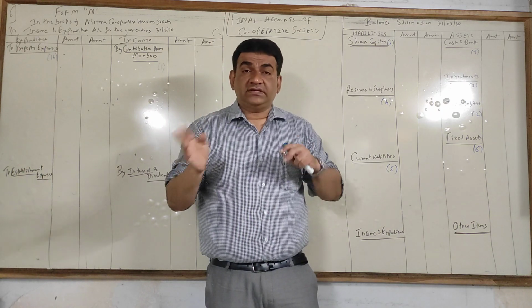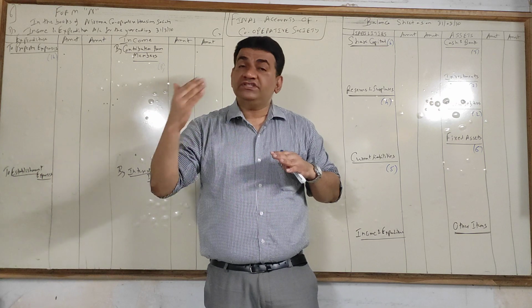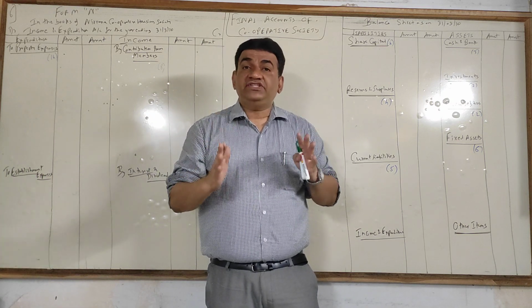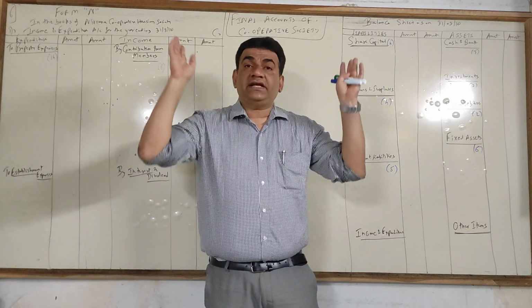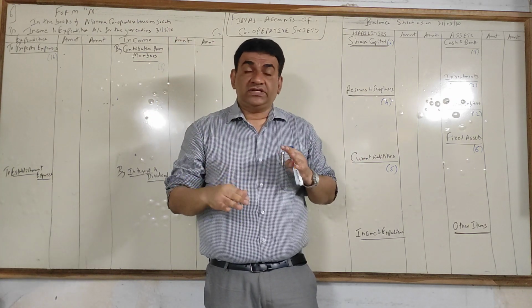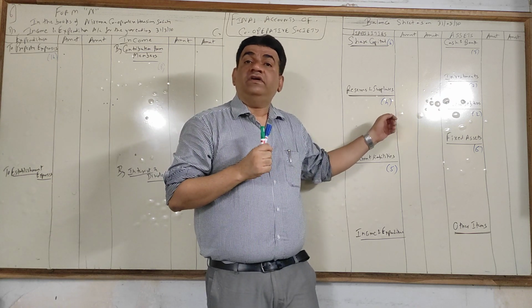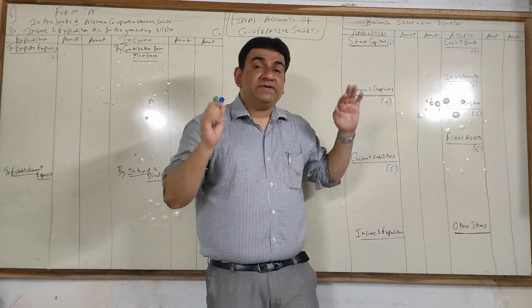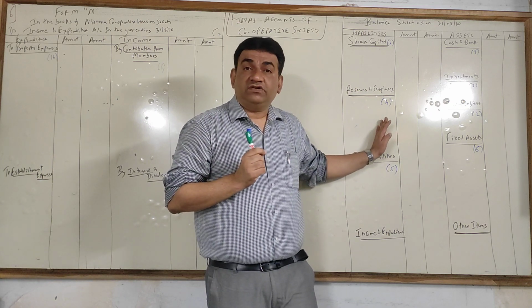Remember, there are two things: only repairs and major repairs. Only repairs means that which is incurred every year, and major repairs means every 5 years, 10 years you break all the plaster, redo the plaster. That is called major repairs. So if there is a fund for major repairs, that will be a part of reserves. Okay, so specific funds kept aside will be shown under the head reserve fund.